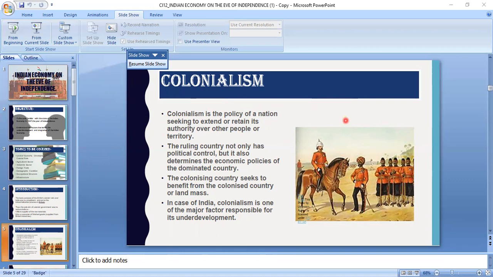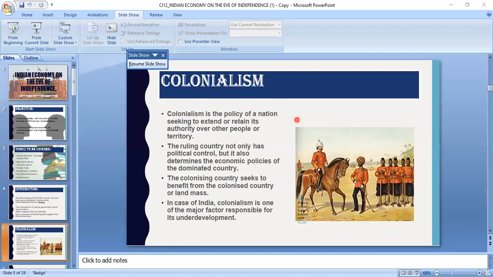That means whatever produce was produced by the Indian farmers was either taken by the zamindar in the form of revenue or by the rich landowners. The revenue collected by the zamindars or the rich landowners was much higher than the amount they were supposed to collect, because the zamindars were also forced to submit a fixed amount of revenue at a fixed period of time to the British government.